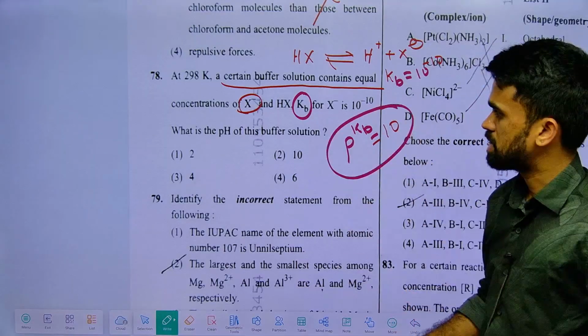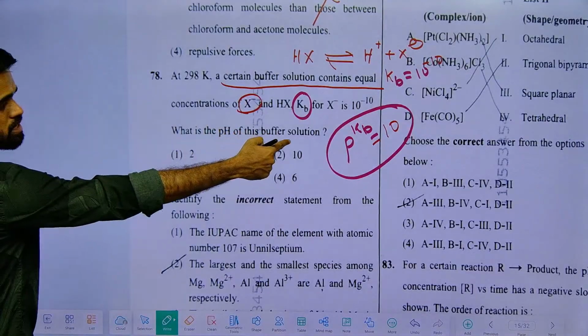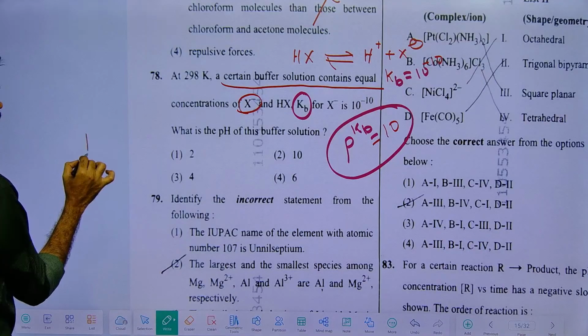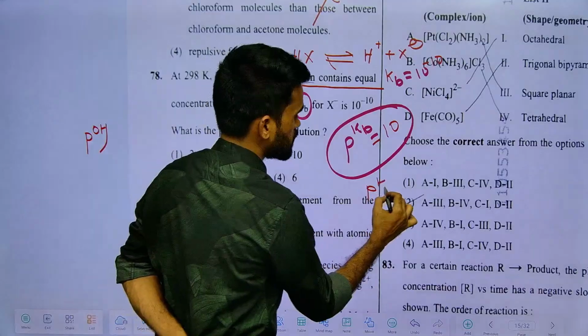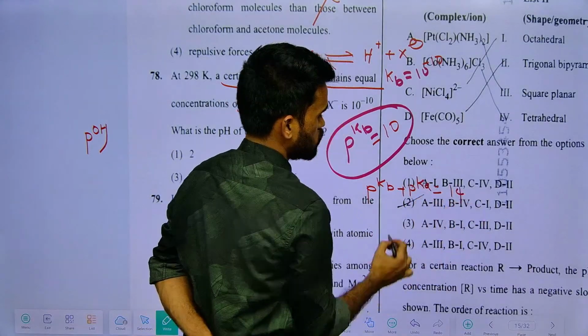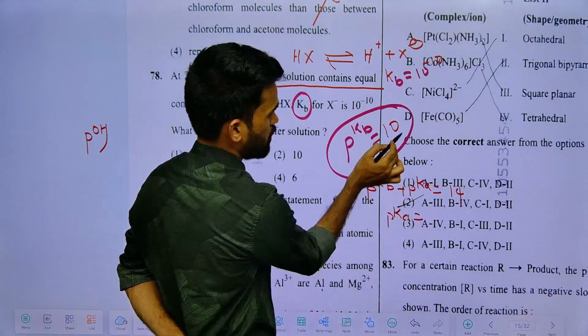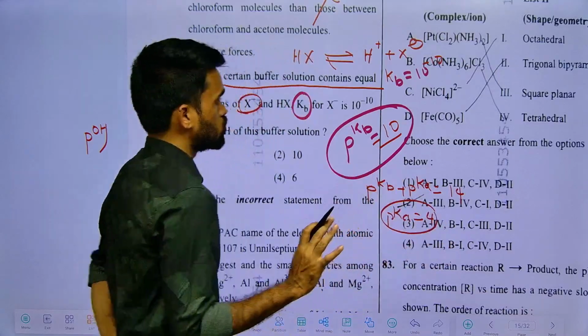Next, use pKb plus pKa equals 14. So pKa will be 14 minus 10, that is 4.